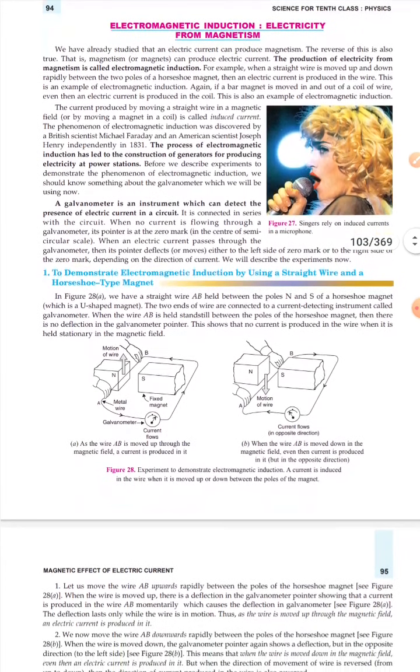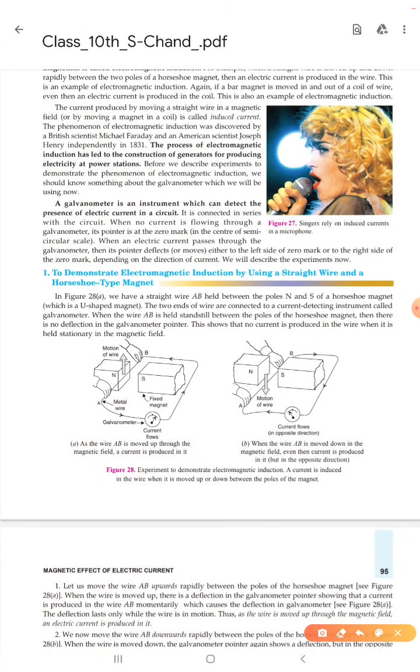Now in the first condition, you can see here this is a galvanometer, this is a wire. There is no current because there is no battery. So there should be no current in this wire. Suppose that there is a wire and there is a galvanometer, and this is a horseshoe type magnet, or you can say a U-shaped magnet. We want three things to demonstrate this electromagnetic induction phenomenon.